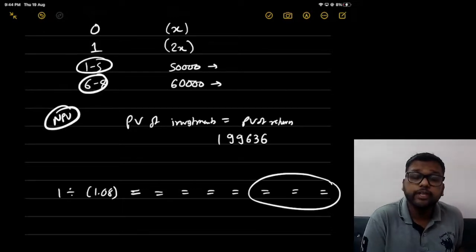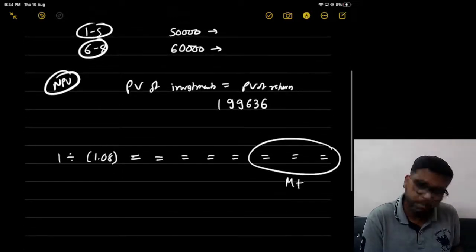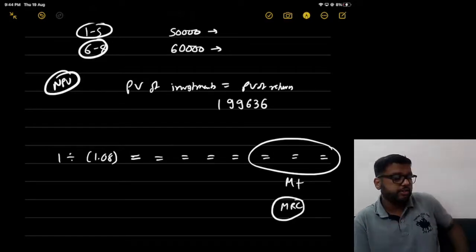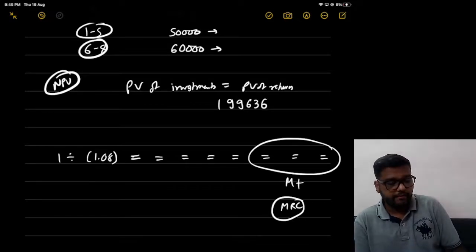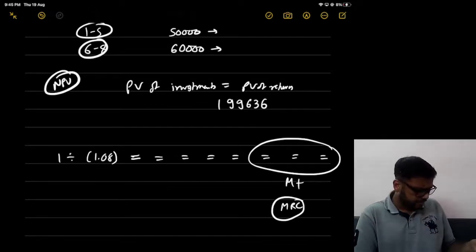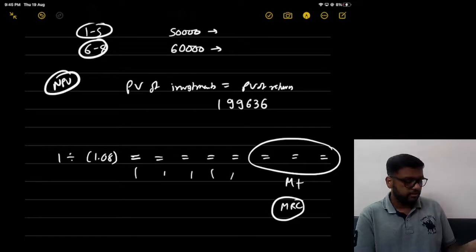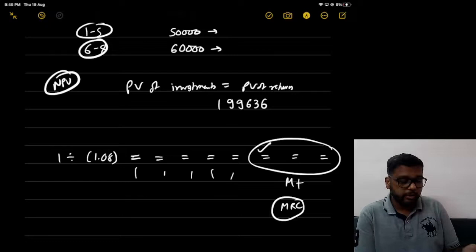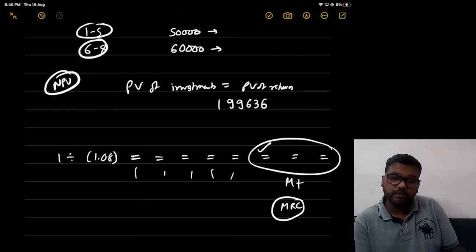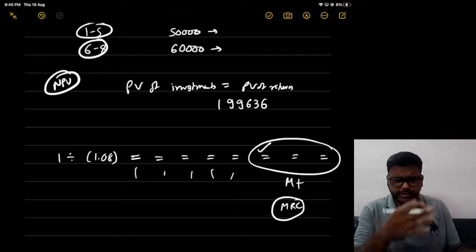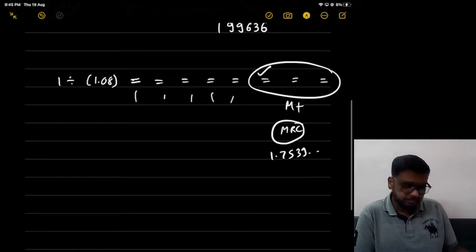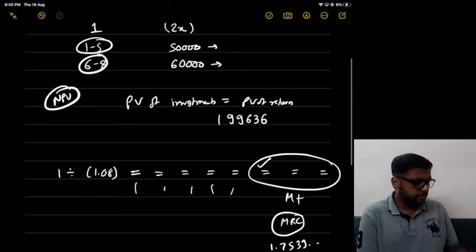So we'll use M plus for these three, M plus, M plus, M plus, and then MRC. If you have not understood, concentrate on what I am doing. 1 divided by 1.08, then 5 times equal to first, because we don't need that. 1 2 3 4 5. Now 6th equal to, then M plus, 7th equal to M plus, 8th equal to M plus. If you press MRC, you get 1.7539 something, into 60,000.